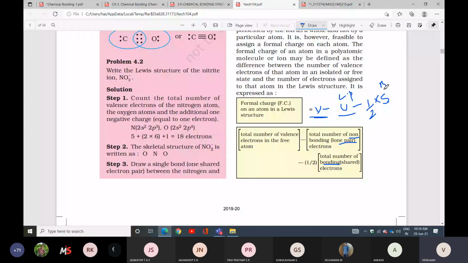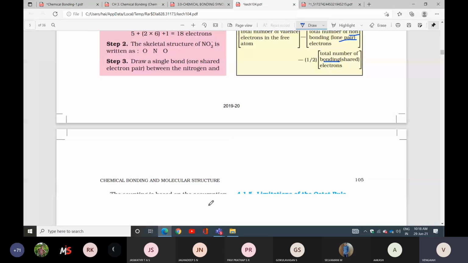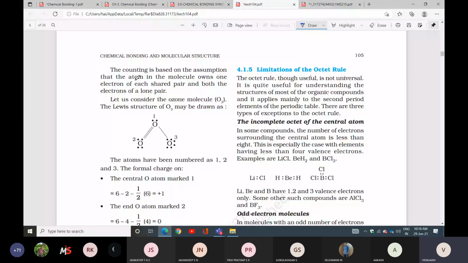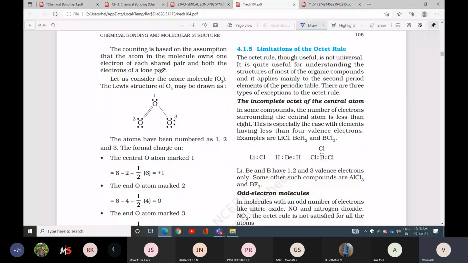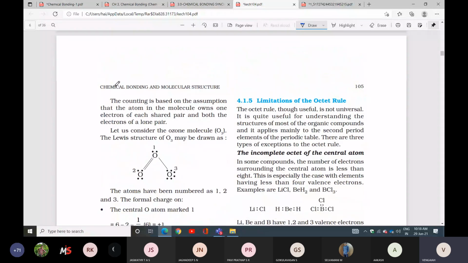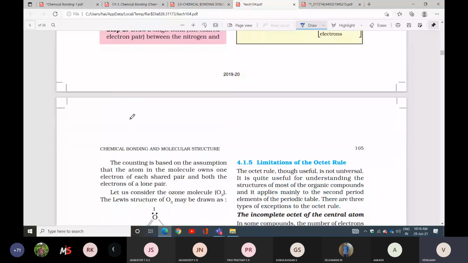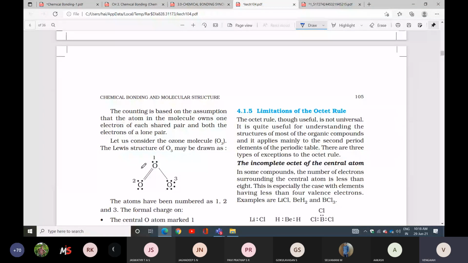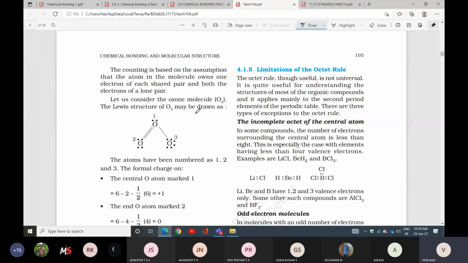The counting is based on the assumption that the atom in the molecule owns one electron of each shared pair and both the electrons of a lone pair. Let us consider the O3 molecule. The Lewis structure of O3 may be drawn. In the O3 molecule, oxygen should be there. The atoms have been numbered 1, 2 and 3. The formal charge: listen here. The central atom is the oxygen atom.